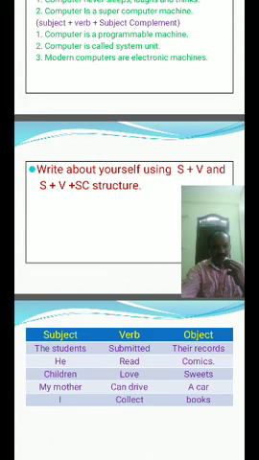Whenever I feel like painting, I sit there with my pencil and brushes. I am industrious and intelligent towards my work. My family has supported me a lot. My brother is an architect. In my view, paintings express our feelings. Okay, this is a paragraph I prepared on the lines of subject plus verb structure as well as subject plus verb plus subject complement structure.